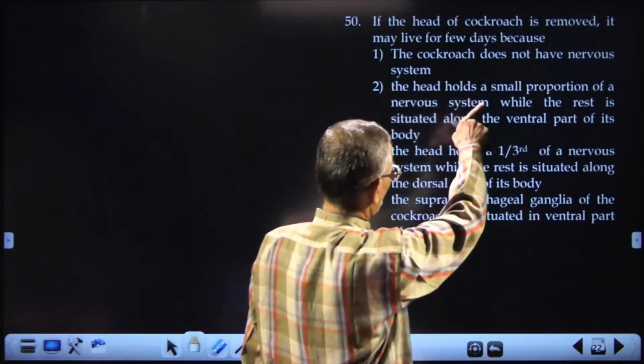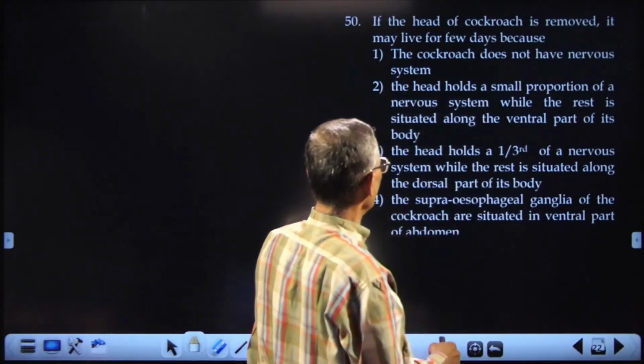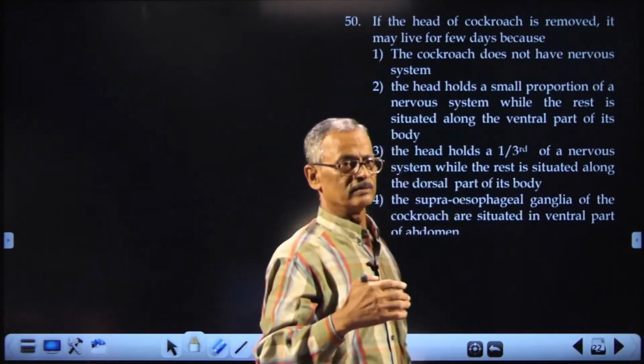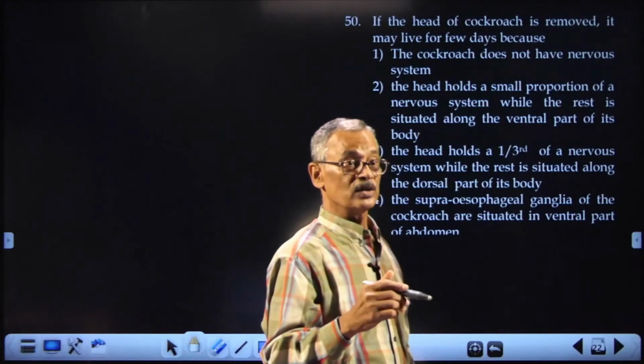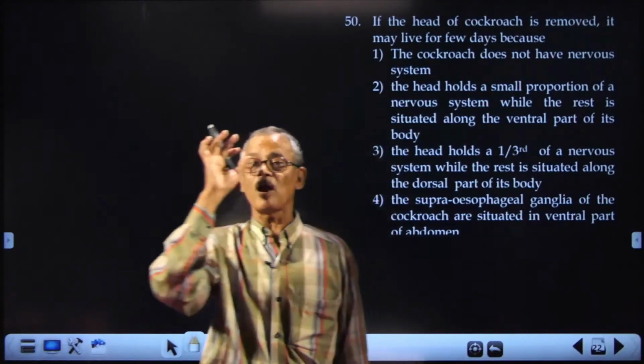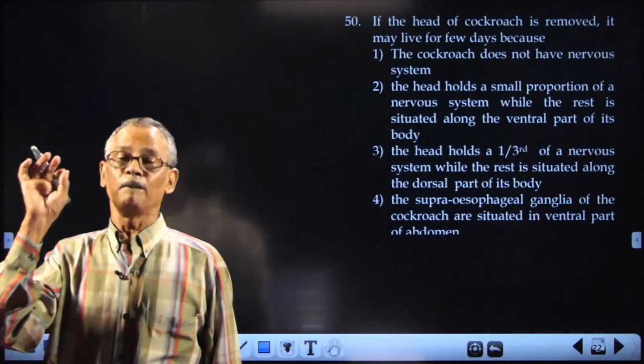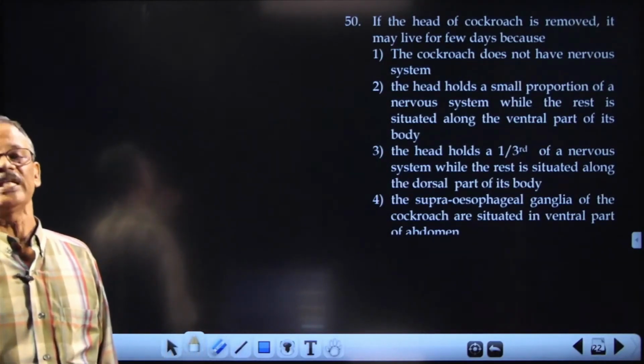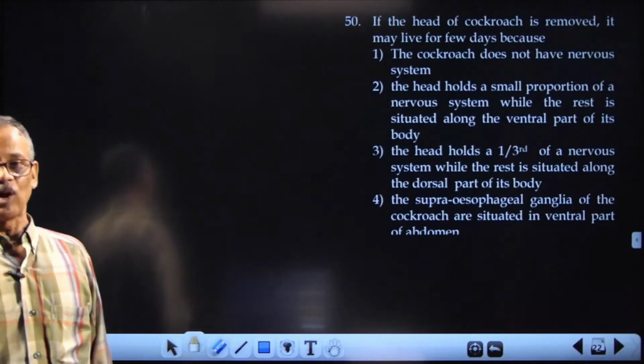If the head of the cockroach is removed, it may live for a few days. It can live up to 1 week. Why? Because the head contains only a small part of the nervous system. Majority of the nervous system is present in the body, that is in the thorax and abdomen.